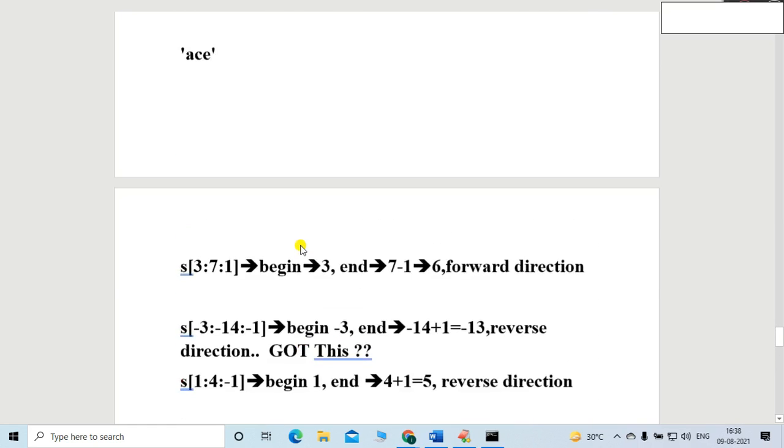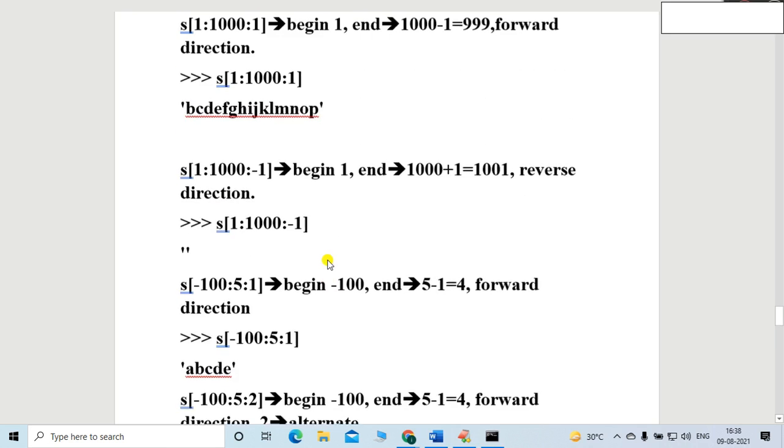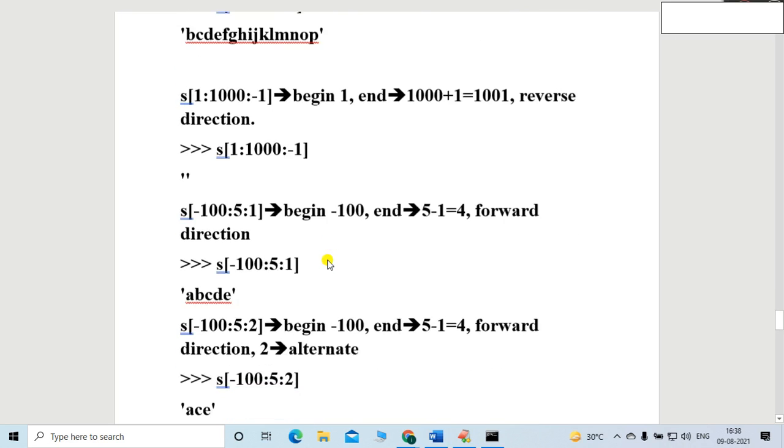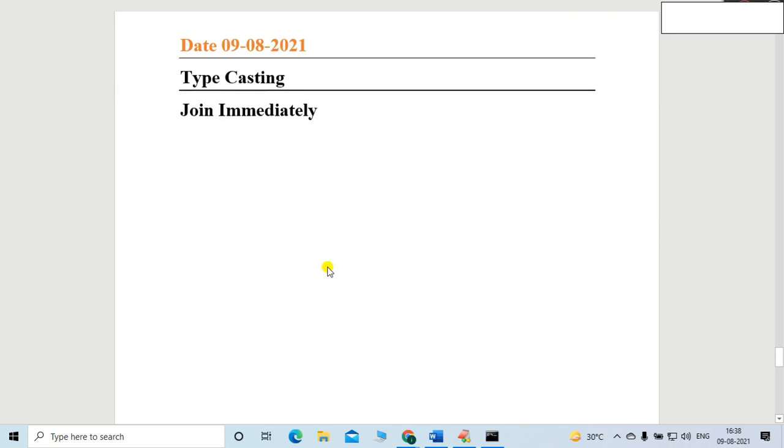So in the last session we completed the concept of slicing. Now in this session we are moving to the next level. The concept name is typecasting, friends. So it is a typecasting concept. Now friends, what exactly does typecasting mean?